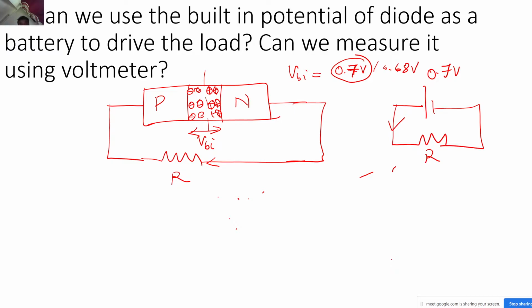So now tell me, in the PN junction, where is the electric field existing? In this N region, let's say this is region A, let's say this is region B, let's say this is region C. So in which of these three regions, A, B, C, is the field existing?